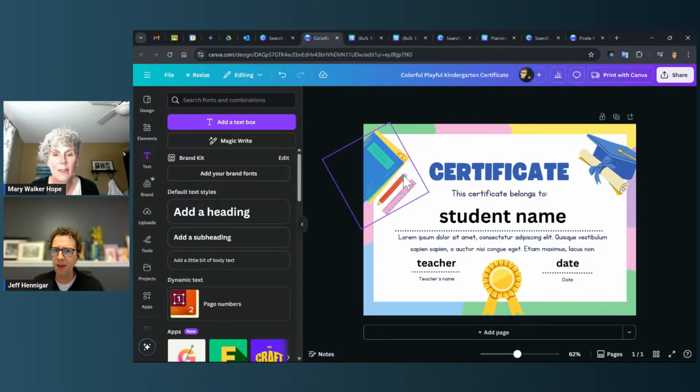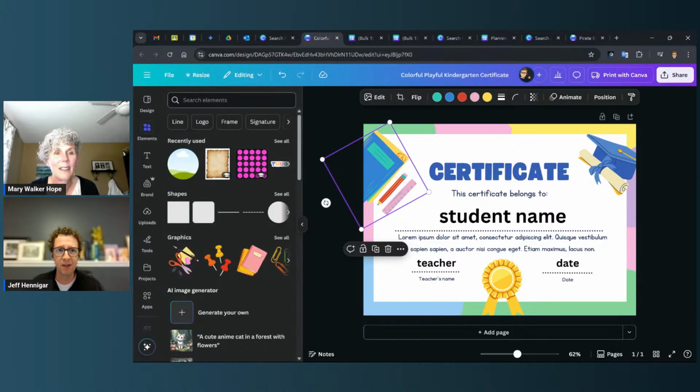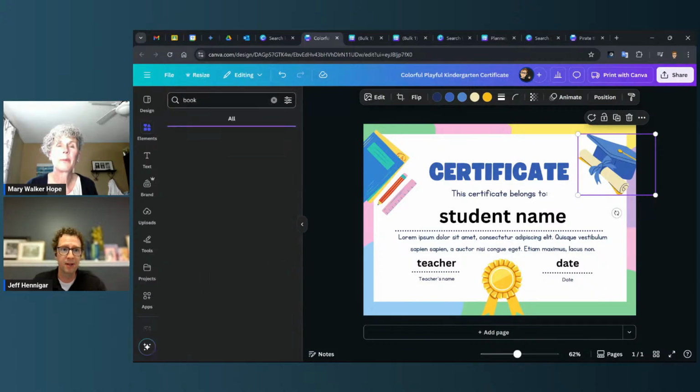And the beauty of Canva, if you don't like a graphic, it's super easy just to switch it out. I can go into the elements, do a search for something that I want, like maybe this doesn't make sense for your library, or the graduation hat doesn't make sense, maybe a certificate for reading, so I want to have pictures of books or things like that. So it's very easy to customize and make it your own just with things like that.